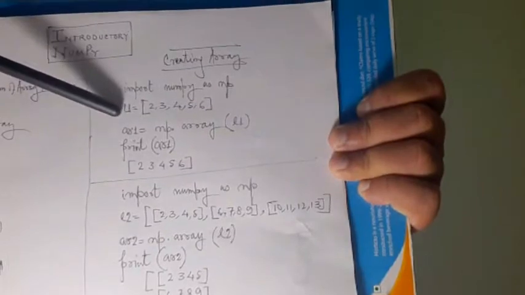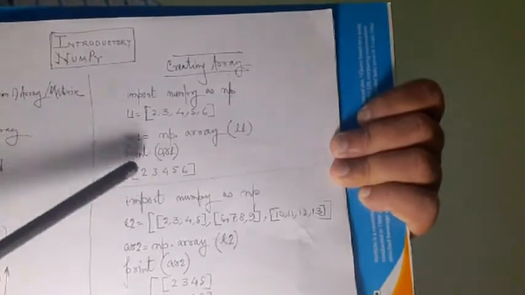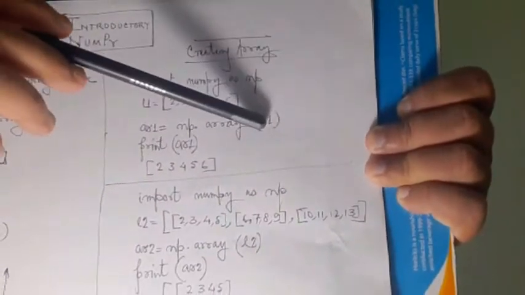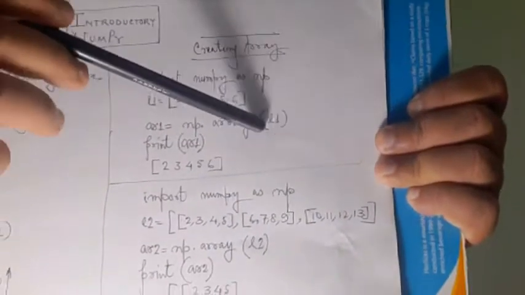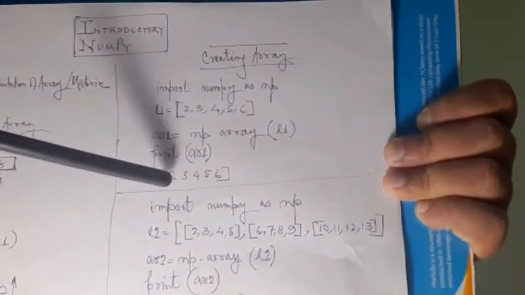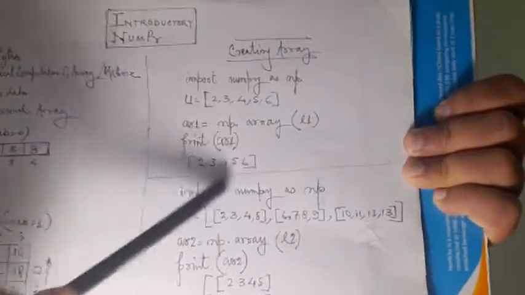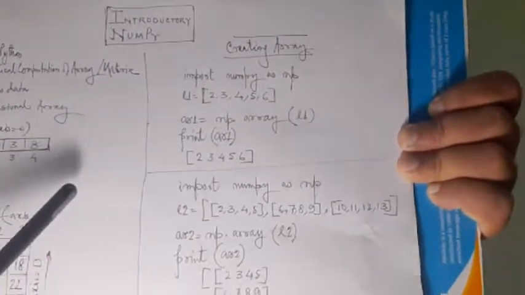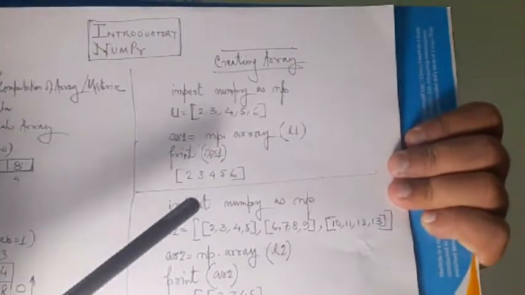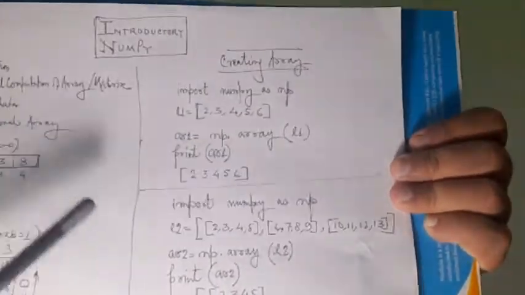Now there is a list L1, with values 2, 3, 4, 5, 6. So it is a list. Now AR1 equals np.array of L1. So the L1 list becomes an array, and that is assigned to AR1. Now if you print AR1, 2, 3, 4, 5, 6 under square brackets will be printed. So this is the data of NumPy. Now it has become an array.